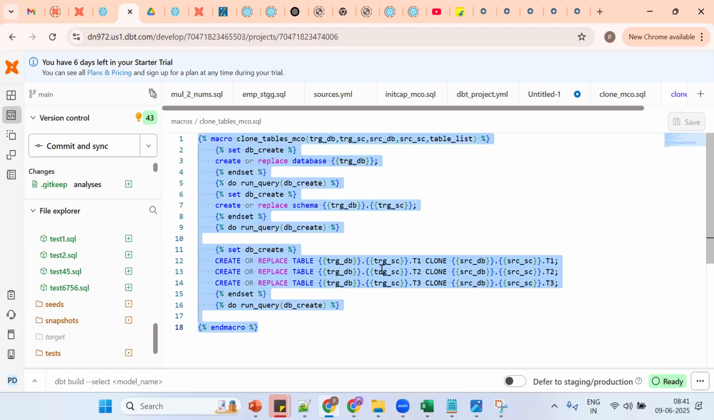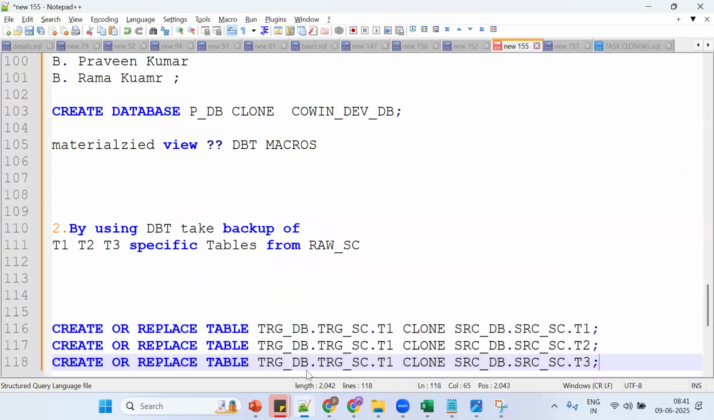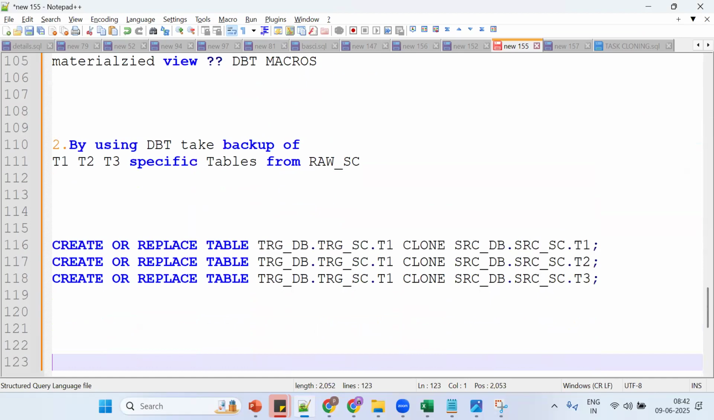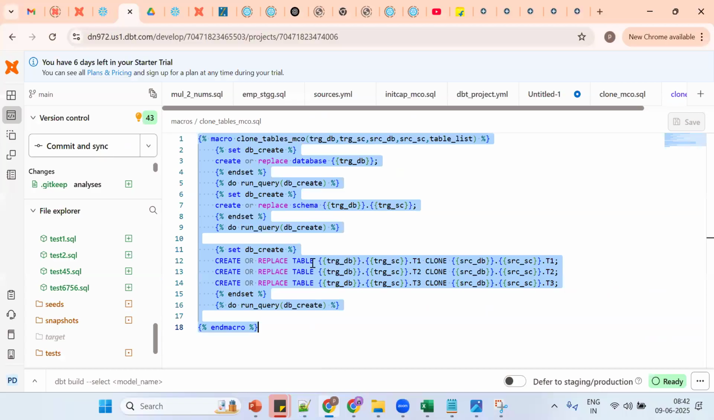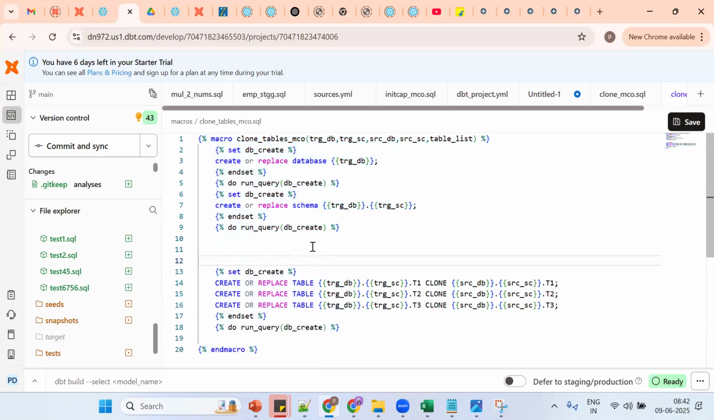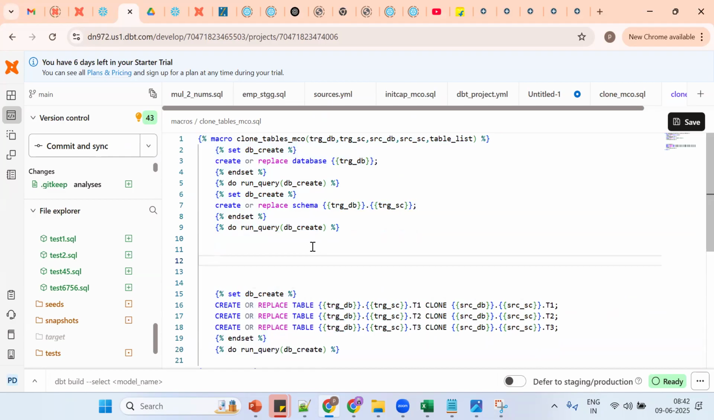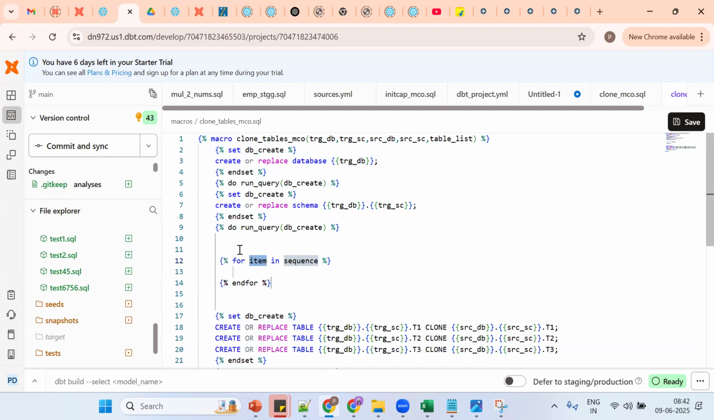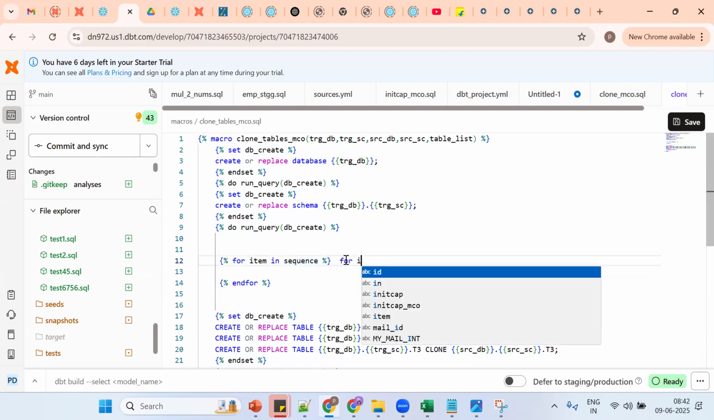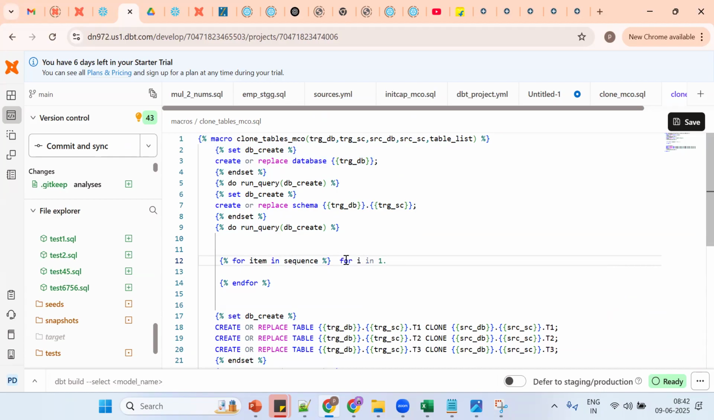Same thing, Control C. Right now this is static and a manual process. I'm going for 3 tables, but suppose there are 4, 5, or 10 tables. We should go for the looping concept. Iteration is nothing but looping. So for, end for, normally for, end loop. Now see, for item I in sequence. Suppose for I in table list is 10, how many times will it loop? 10 times. But here, how many times should I loop?